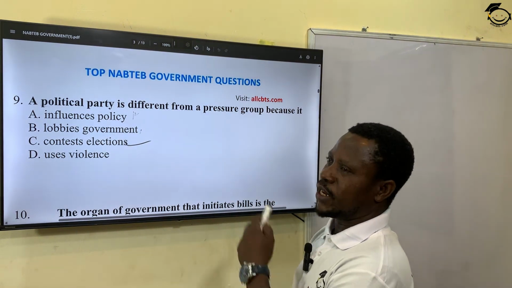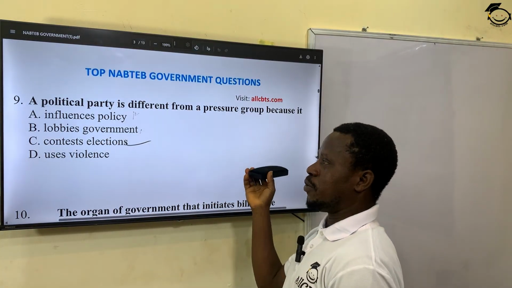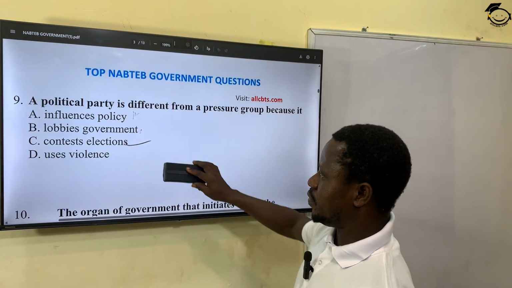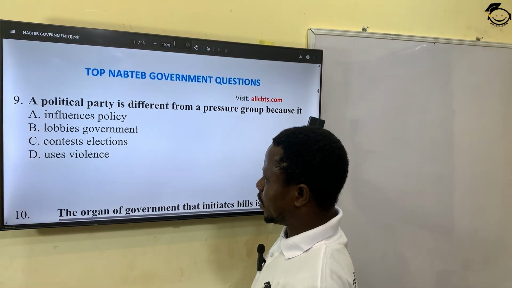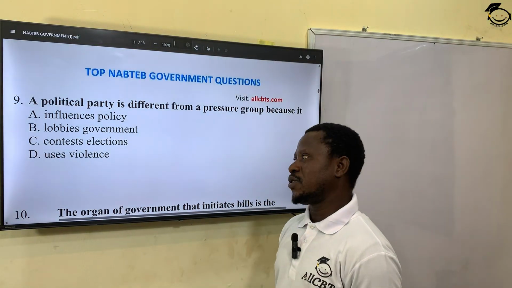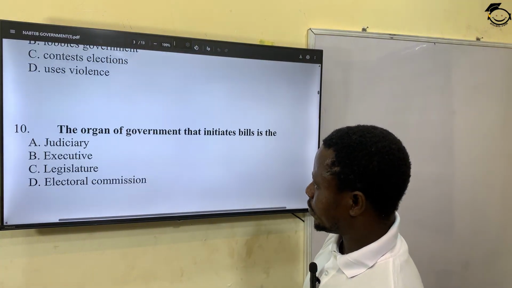Assuming they put the question the other way around, putting a pressure group first, differentiating it from a political party, the answer would be to influence policies of the government. So the answer for this particular question is option C. Political parties contest elections to control government. Let's see the next question.